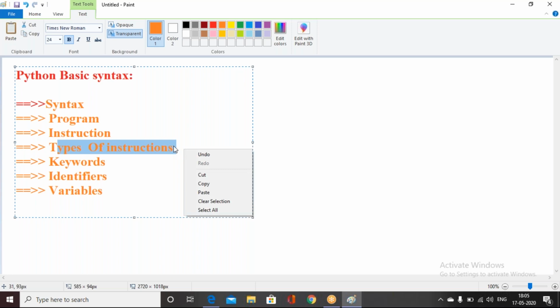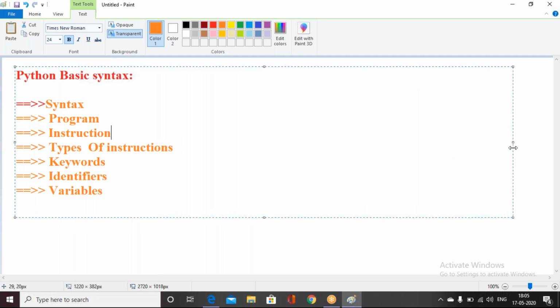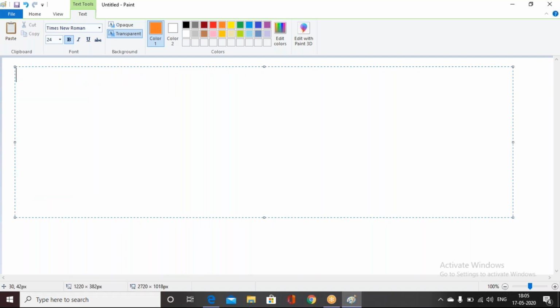So let me start from the first point. What is syntax? It is very simple.